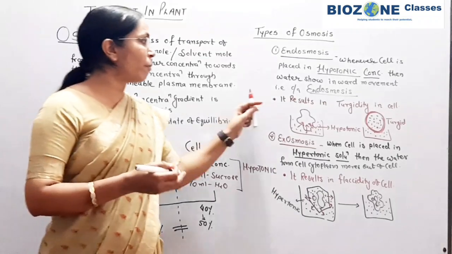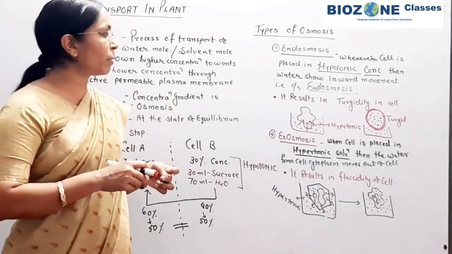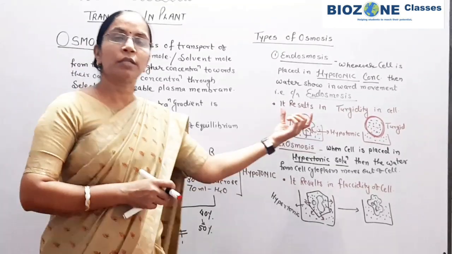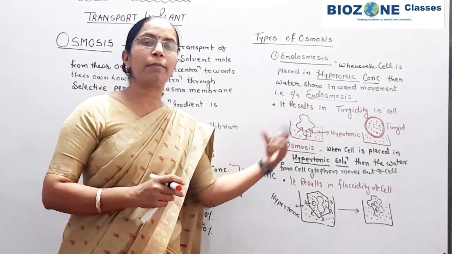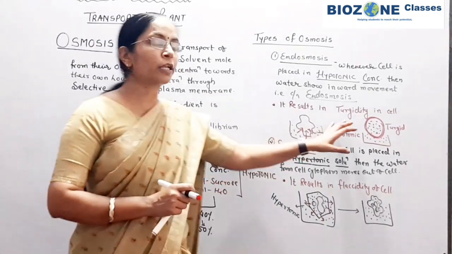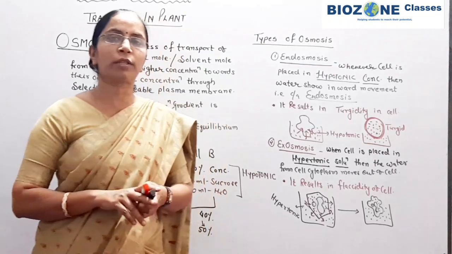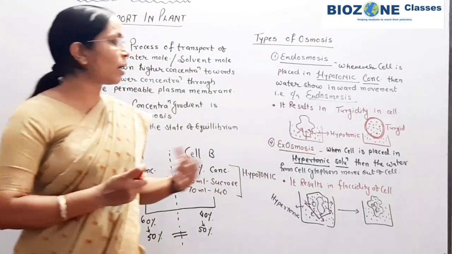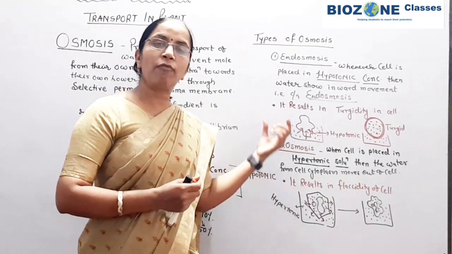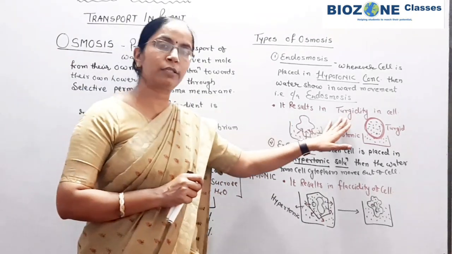Now what is the importance of these two processes? Because of endosmosis, the entire cells of the plant become turgid and they perform the respective metabolic activity assigned for that cell. Those cells are responsible to perform the maximum metabolic activity when they are present in the turgid state.